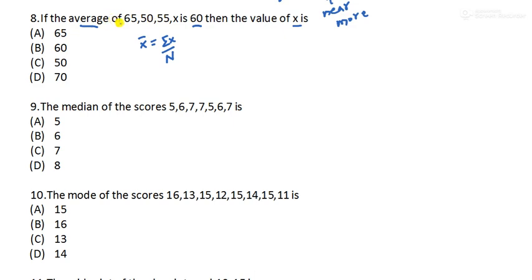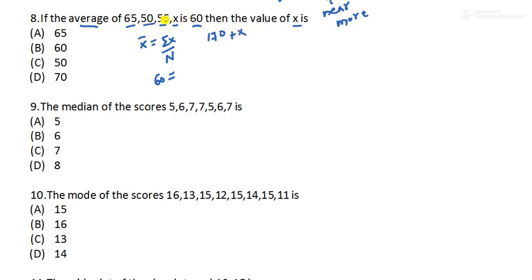Average is given as 60, means x bar is 60, and when you add them all, they will become sigma x. How much will you get? 5, 5, 10, 10 plus 6, 16 plus 1, 17. It will be 170 plus x.